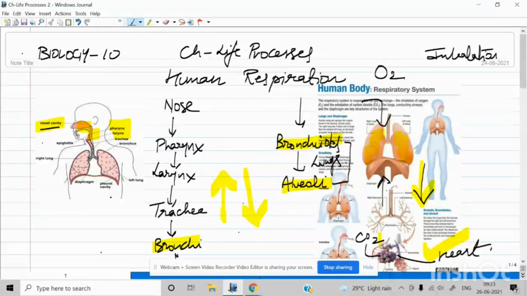The diaphragm muscle is pushed upward, which reduces the area of the lungs. When the area of the lung is reduced, it creates pressure on the bronchioles, then the alveoli, and the carbon dioxide goes out. This process is called the exhalation process. I hope I am clear.